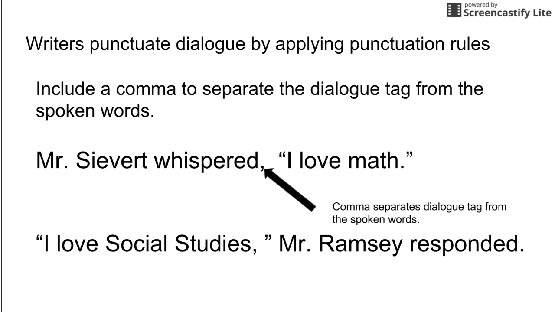You'll notice that the comma separates the dialogue tag from the spoken words. Here, the comma is inside the quotation marks and it separates the dialogue from the dialogue tag. The comma separates the dialogue tag from the spoken words.